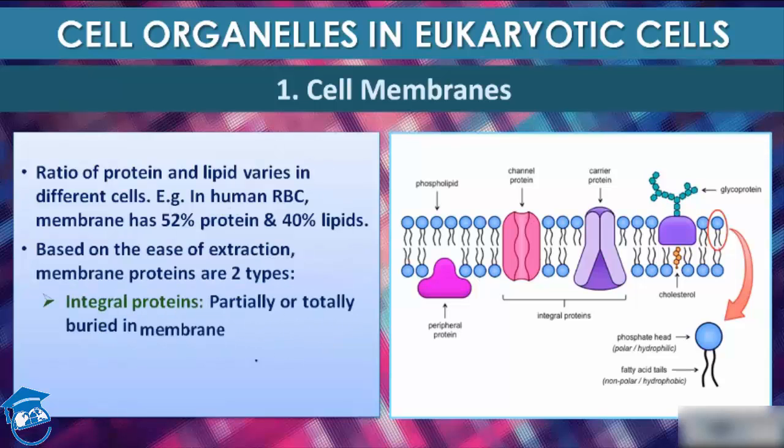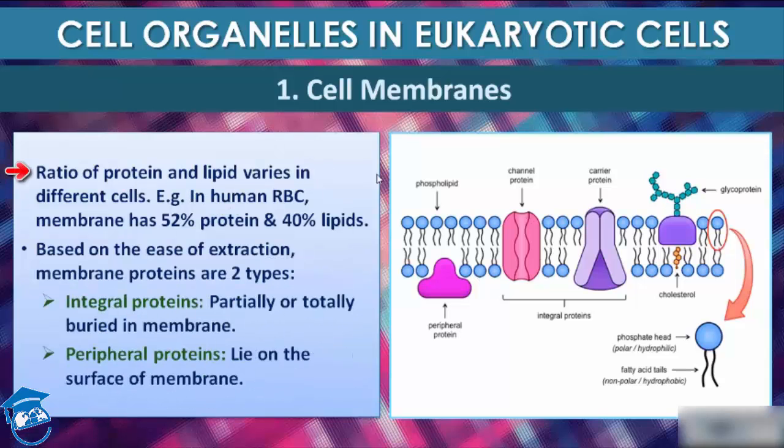As I've already taught you, the ratio of protein and lipid varies in different cells. In the human erythrocyte, that is the red blood cell or RBC membrane, it has 52% protein and 40% lipid. This is a typical representation of the plasma membrane. This is phospholipid, and this is phospholipid 2, so it forms a lipid bilayer, and these are proteins: carrier proteins and channel proteins.